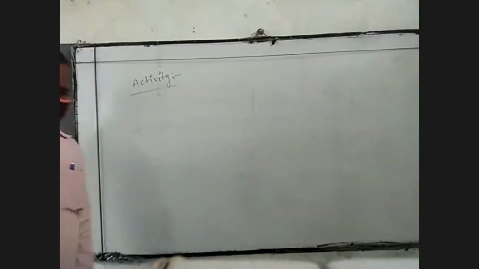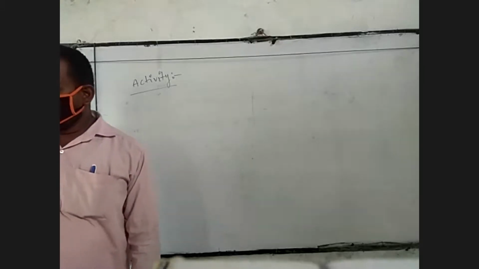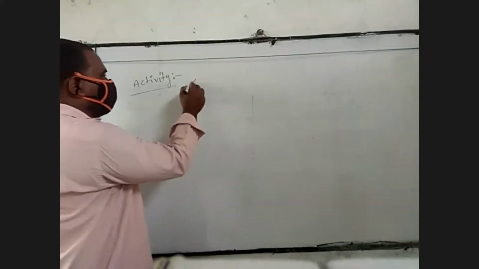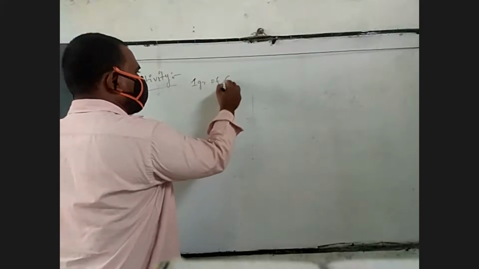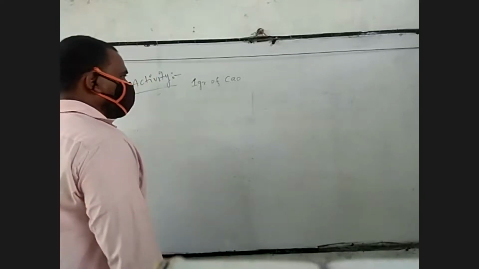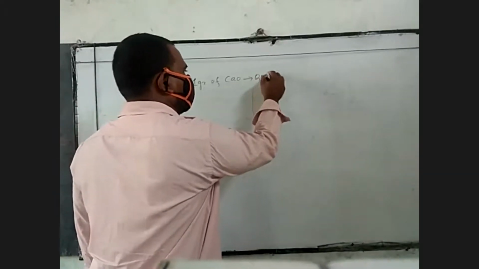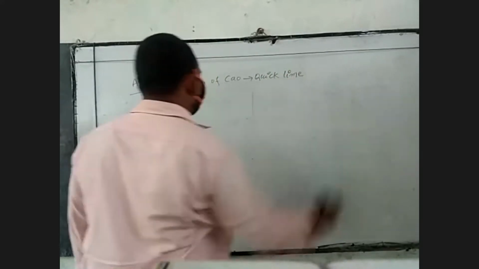So first lab activity, this is the lab activity. So in this activity, 1 gram of calcium oxide. So calcium oxide means, already you know yesterday, this is the quicklime.